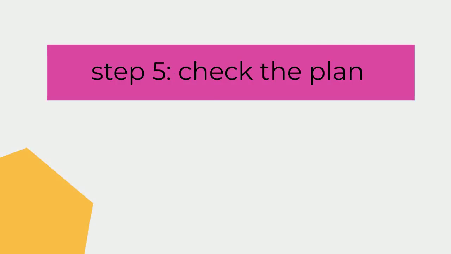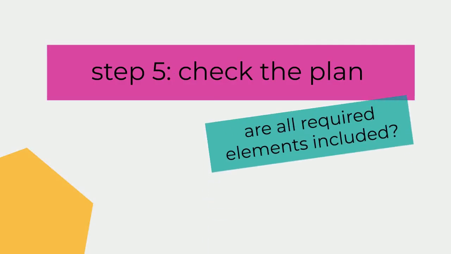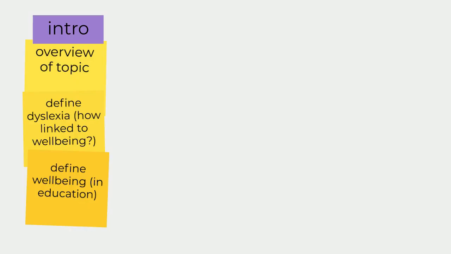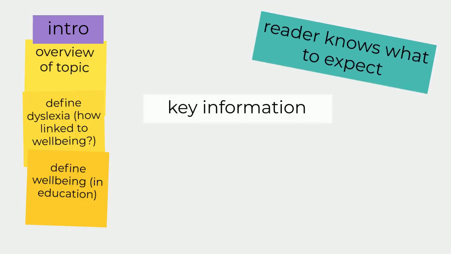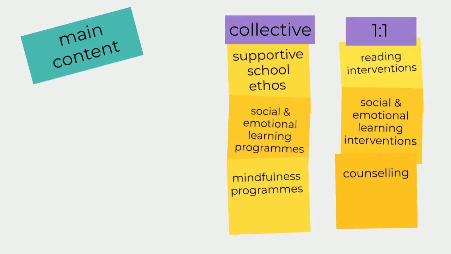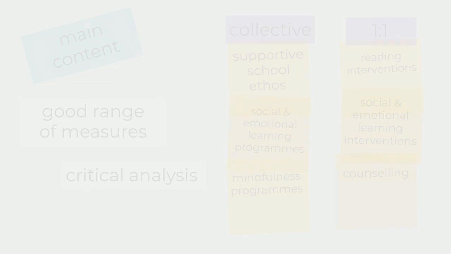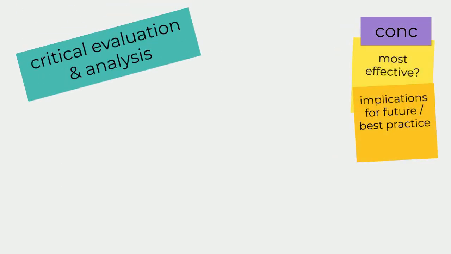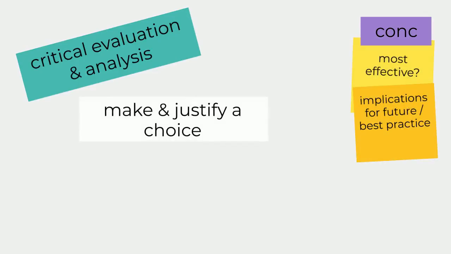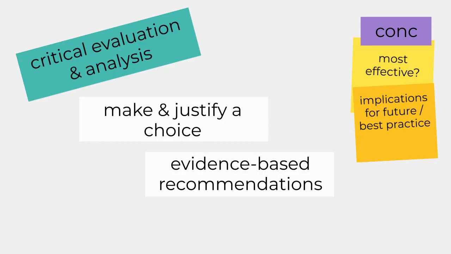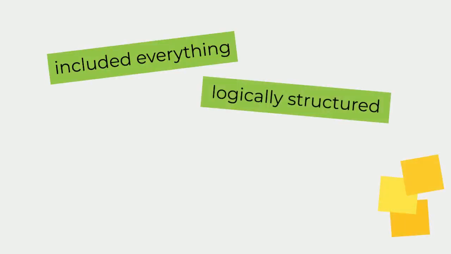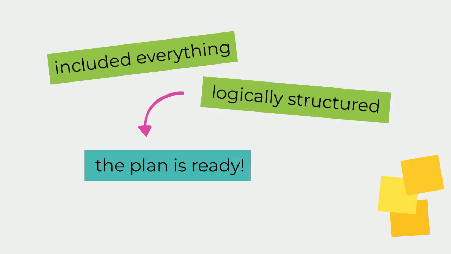In step 5, check over the plan and make sure it contains all the required elements. In the introduction, the reader knows what to expect from the key information in the overview of the topic and the definitions of key concepts. The main content gives a good range of collective and one-to-one measures, which can be critically analysed as they're presented. And the conclusion contains most of the critical evaluation and analysis by making and justifying a choice about the most effective methods, and then making evidence-based recommendations when considering implications. So we've included everything, and it's logically structured. Our general plan is ready.